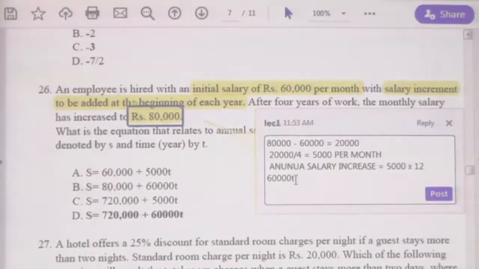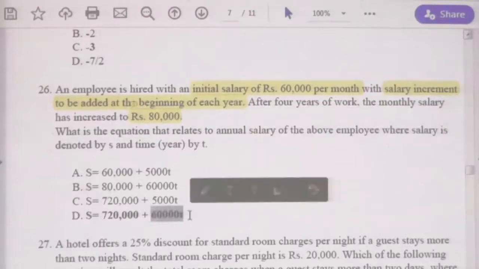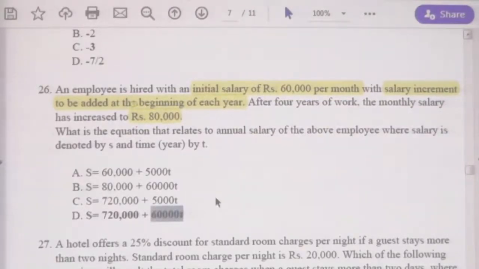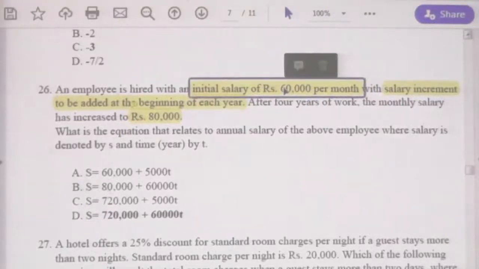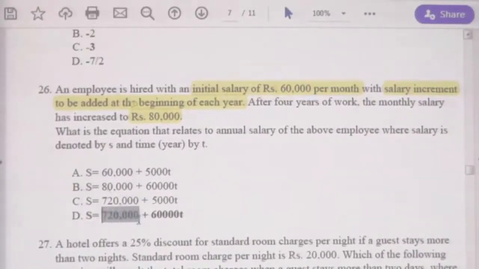Therefore, you need to multiply it by T. Therefore, this is the salary increase, 60,000 into T. In addition to that, he will receive the basic salary 60,000. Therefore, the annual salary will be 60,000 into 12, that is 720,000. Therefore, the formula: total salary equals 720,000 plus 60,000 T. Answer is D.